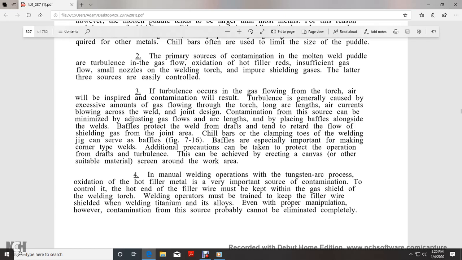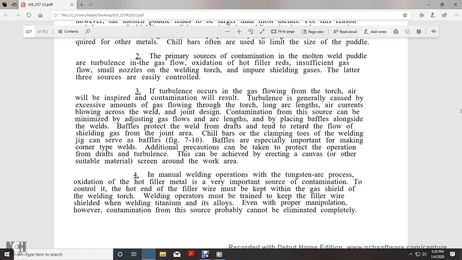If turbulence occurs with the gas flowing from the torch, air is inspired and contamination will result. The turbulence is generally caused by excessive amounts of gas flowing from the torch, long arc lengths, and air currents blowing across the weld joint design. Contamination from this source can be minimized by adjusting gas flows and arc lengths, and placing baffles alongside of the welds.